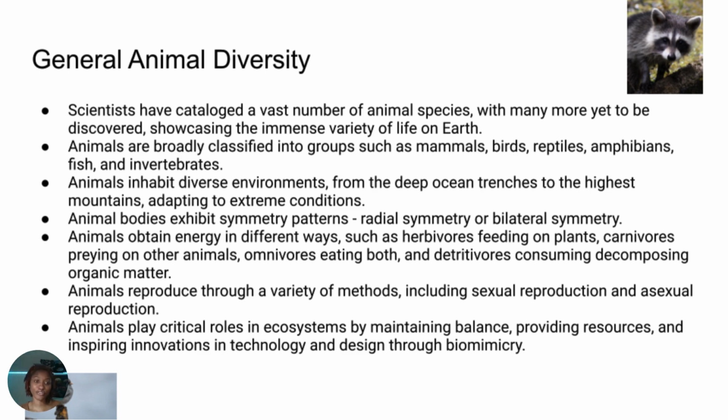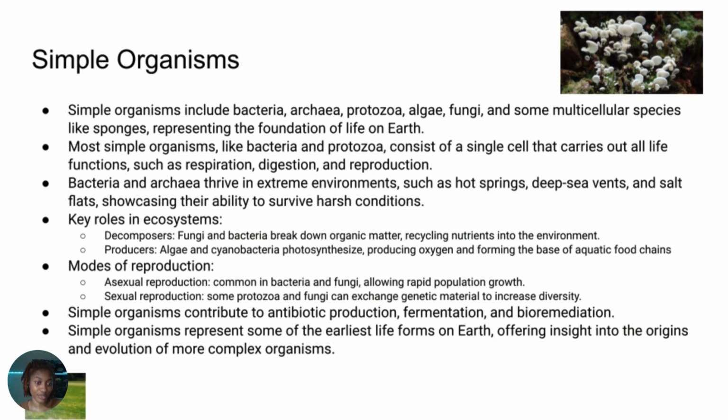Animals also reproduce through a variety of methods, including sexual reproduction and asexual reproduction. Animals also play a critical role in ecosystems by maintaining balance, providing resources, and inspiring innovations in technology and design through biomimicry. Okay, simple organisms include bacteria, archaea, protozoa, algae, fungi, and some multicellular species like sponges, which represent the foundation of life on Earth.